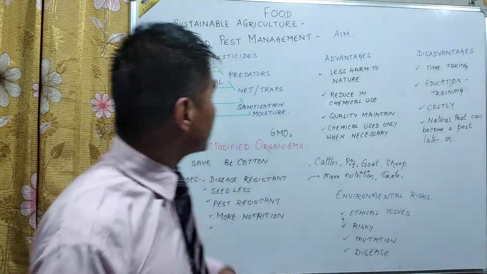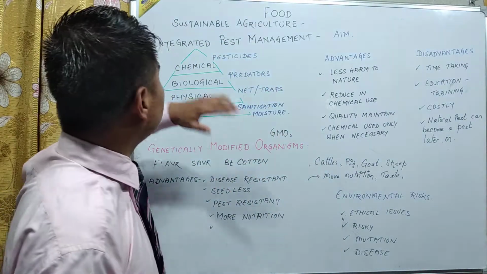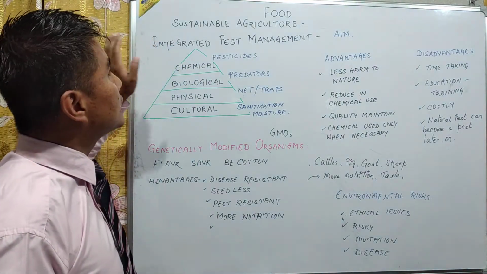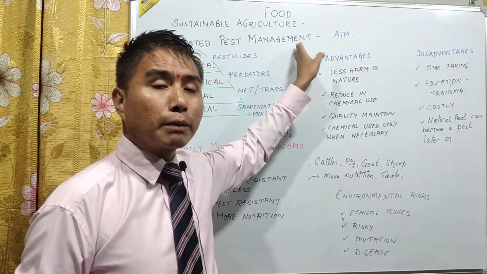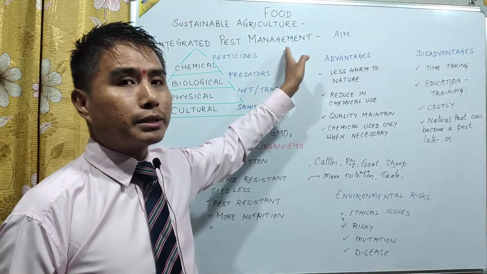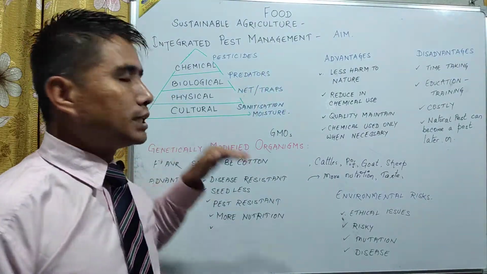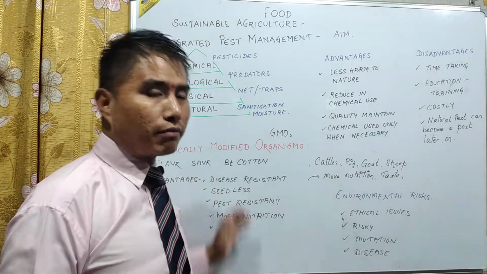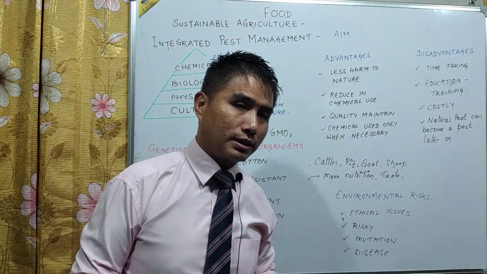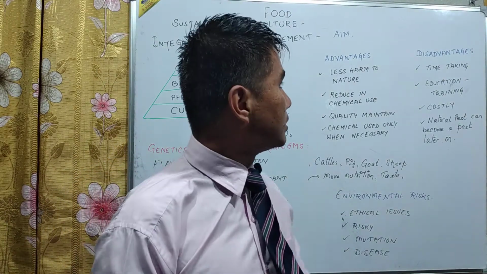Anyways, today what we have learned is sustainable agriculture, integrated pest management, how to control pests in the best possible ways without harming nature, and we studied genetically modified organisms, their advantages and their disadvantages. Okay, so students, thank you very much.